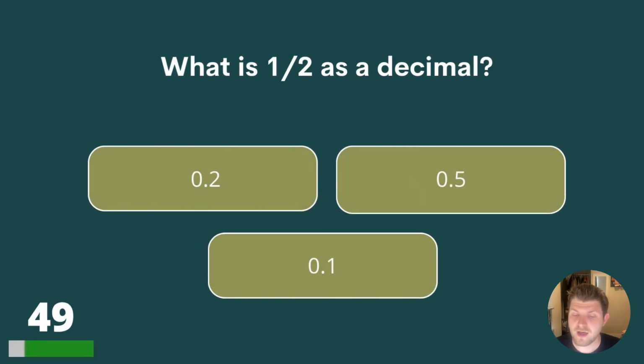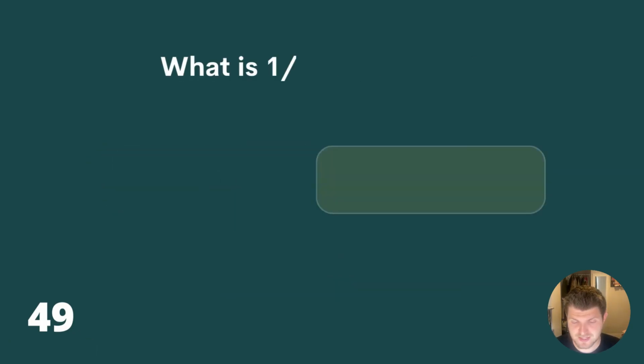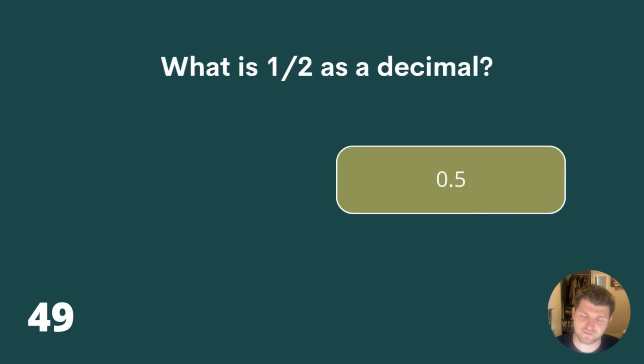49. What is half as a decimal? What is half as a decimal? 0.2, 0.5 or 0.1? The answer is 0.5.